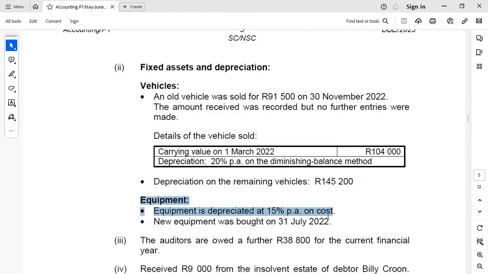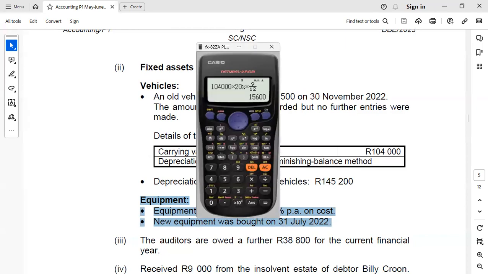For equipment, guys, it's quite easy. We discussed equipment. It's really, really easy. It's example 1 up to example 3. Check them out. For example 4, you should be able to answer any disposal question. And just to show you that I haven't done this paper yet, I actually downloaded it today, but I'm just going to show you the memo. So we know the current year depreciation on this vehicle that was sold should be 15,600.